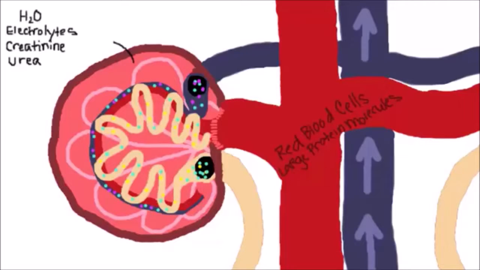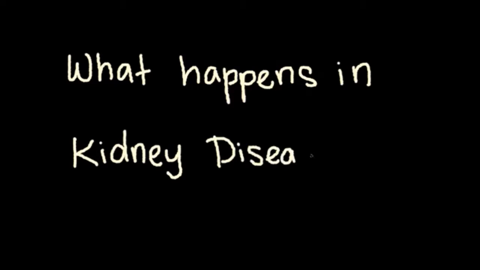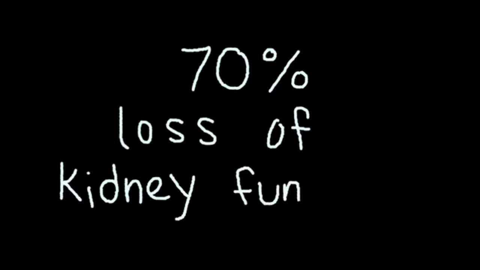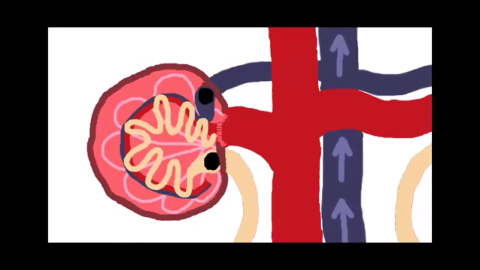Okay, so now we want to take a look at what happens when we lose the function of the kidney. These animals, we've lost 70% of kidney function. We're going to kind of simplify this. We're going to look at this picture of the filter as the whole kidney, but really it represents a unit in the kidney, and we've lost 70% of them. But it still should illustrate a good point here. So the cat over age or disease has lost 70% of its function.